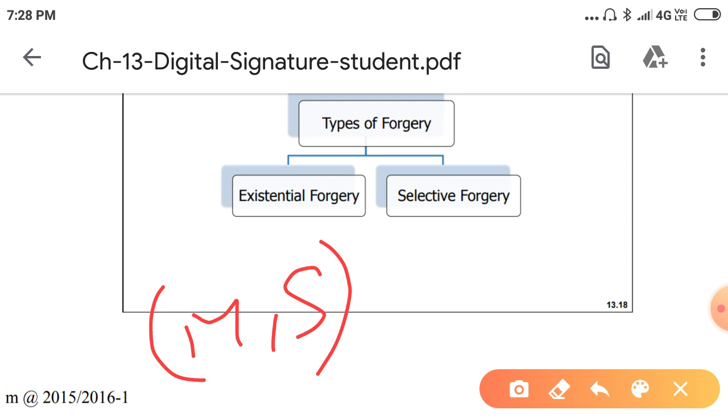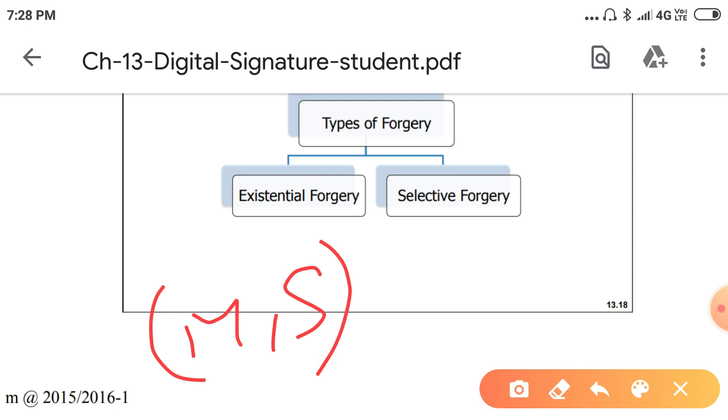He is not using it, he is just creating it. In other words, the document has been forged, but the content is randomly calculated. This type of forgery is probable, but fortunately Eve cannot benefit from it much. That is existential forgery. Next, selective forgery.